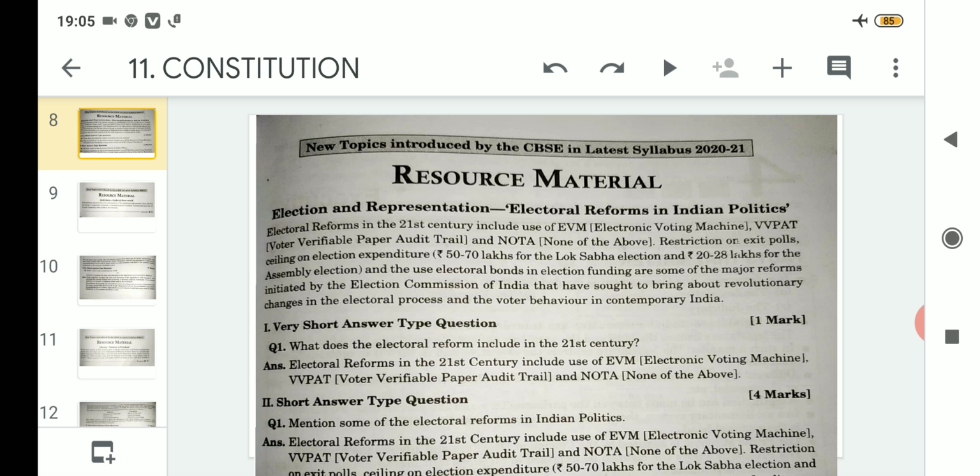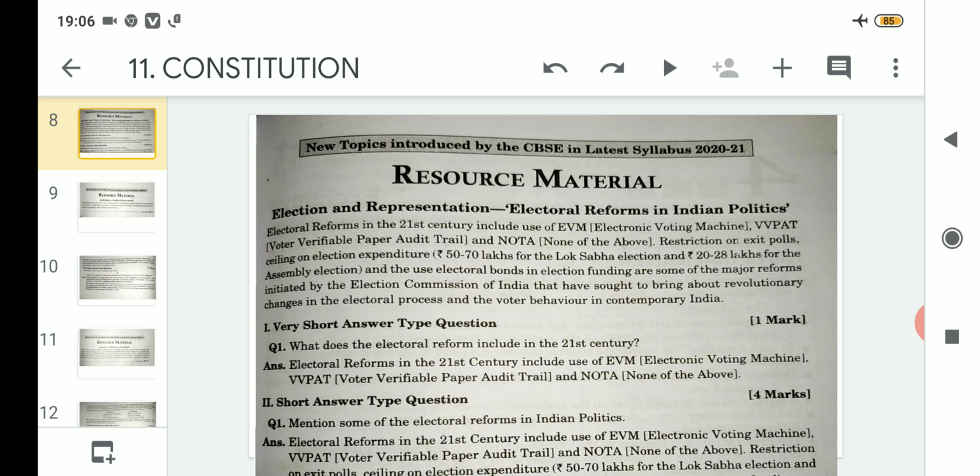That is from the Election Commission's side. If you are contesting for Member of Legislative Assembly, you will be allowed to make expenditure between 20 to 28 lakhs, and if you are contesting for Member of Parliament, you will be allowed to make an expenditure of around 50 to 70 lakhs.